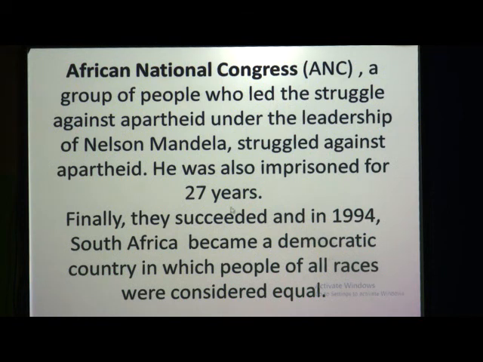Understood? So they succeeded in 1994, and South Africa became a democratic country, means ruled by its own people, in which people of all races were considered equal, like how in India people of all races are treated equally. Same thing happened in South Africa also. It became a democratic country in 1994, in which all the people of different races were considered equal.